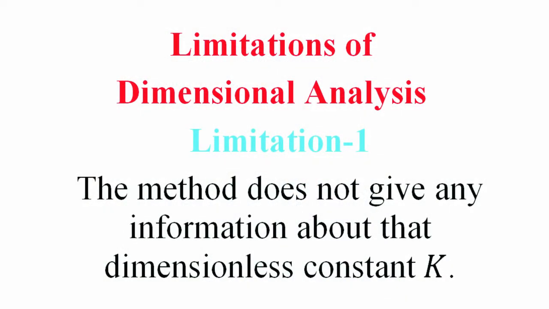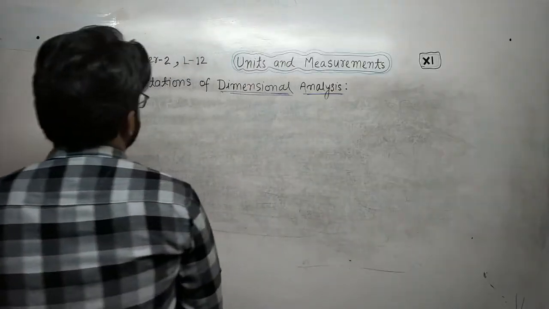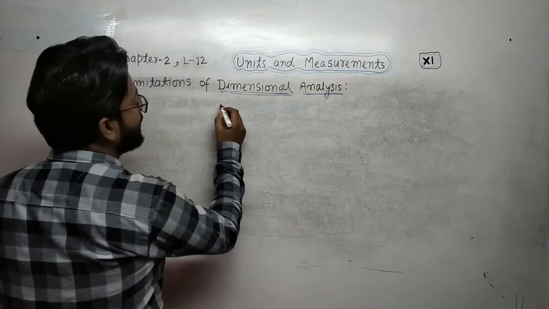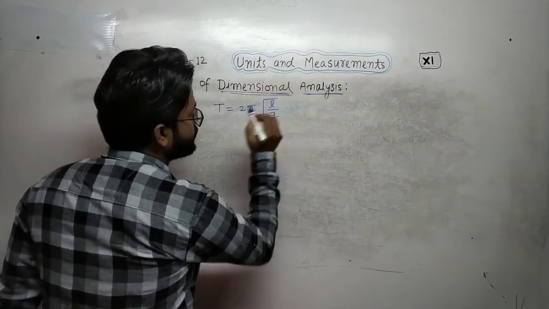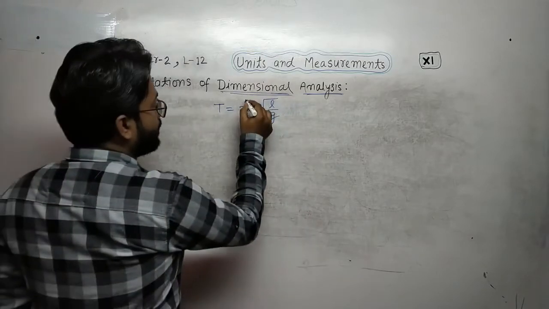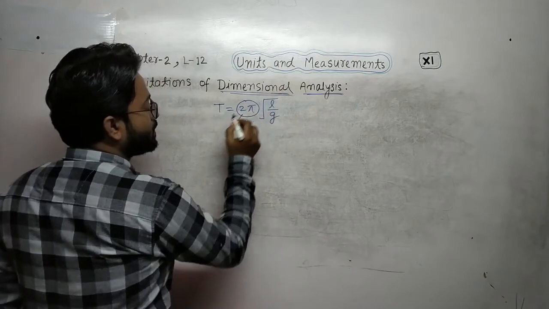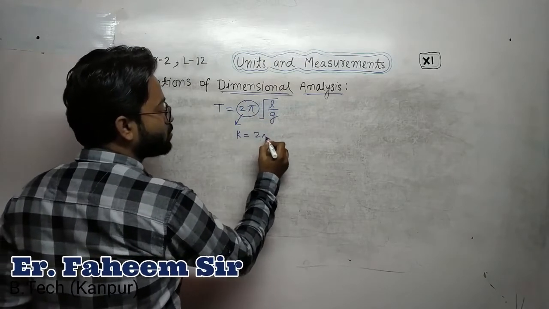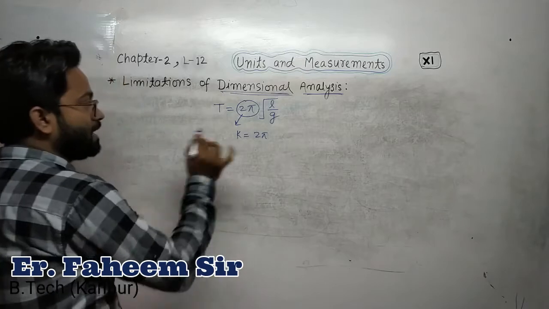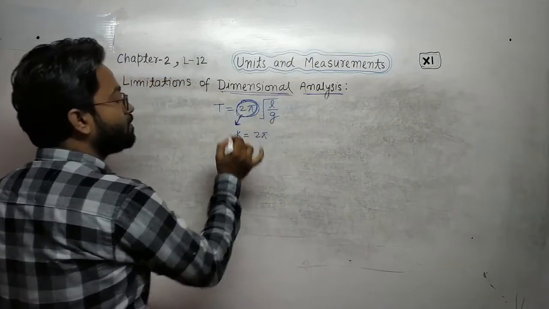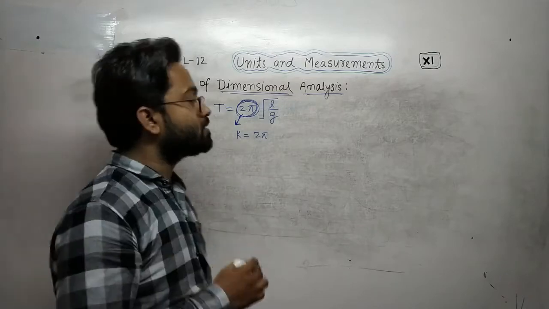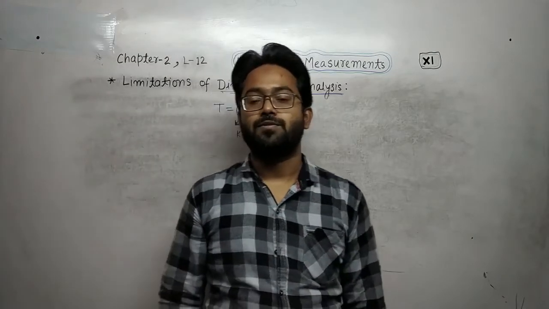The method does not give any information about the dimensionless constant. Like we have derived the relation T is equal to 2 pi under root L by g. There was no information about 2 pi. We have taken k is equal to 2 pi. Using dimensional analysis, we cannot define the value of that constant. This is the drawback of dimensional analysis.